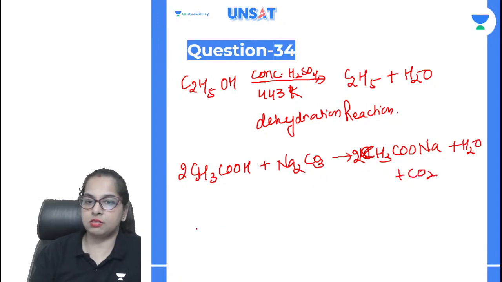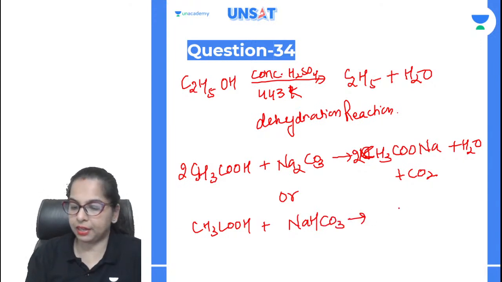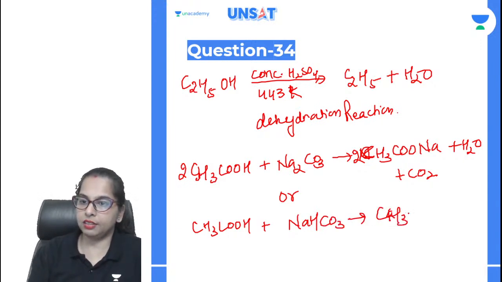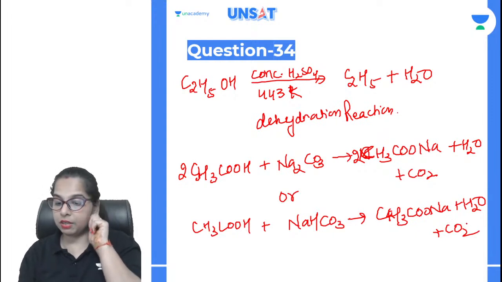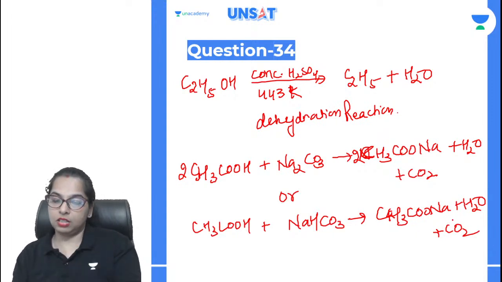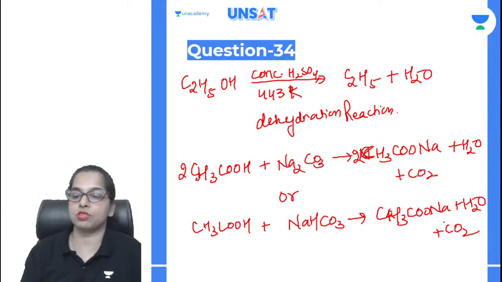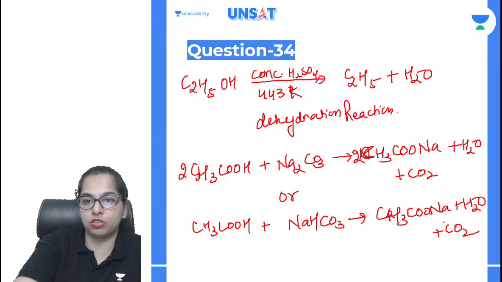Now this CH3COOH will be reacting, or you can do it another way by reacting with sodium bicarbonate. Again the same thing, the same reaction will be there. From this we can make out which one is ethanoic acid and which one is ethanol. The ethanol will not react over here. Ethanoic acid will react and it will give brisk effervescence because of carbon dioxide. Okay, so this was about question number 30.